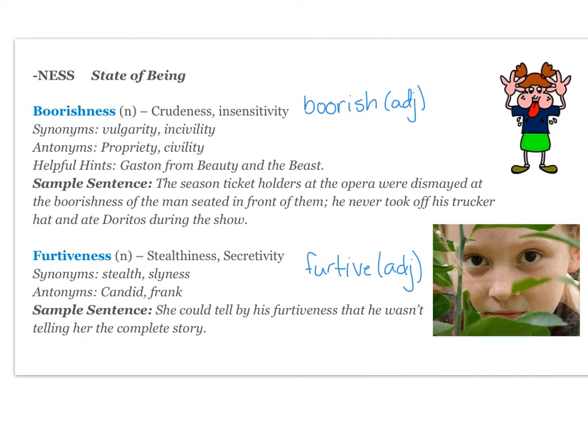Your next root is ness, which means state of being. And your first word is boorishness, which is a noun, and it means crudeness or insensitivity. So you'll notice that what this root ness does is essentially take an adjective and make it into a noun.